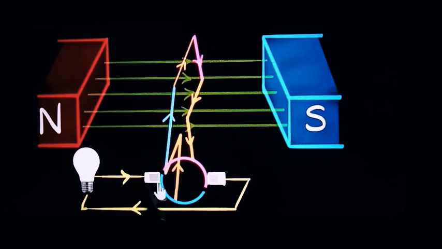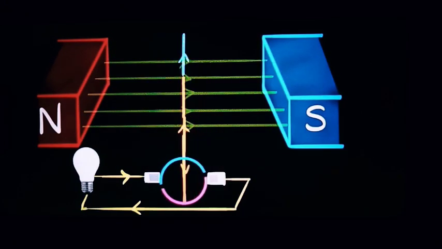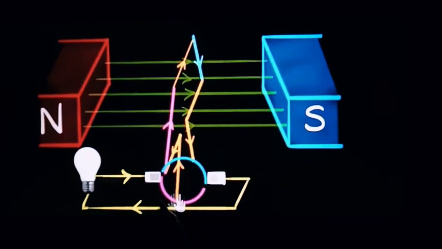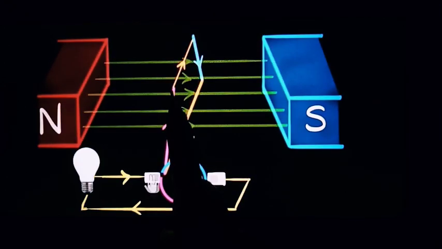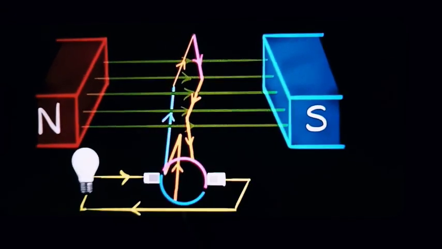As there is a carbon brush, now it is connected to the blue wire. So now the current is coming like this and moving to this one. That means the connection changes at every second with the help of split rings and carbon brushes. One split ring is connected to this pink wire and another one is connected to this blue wire.